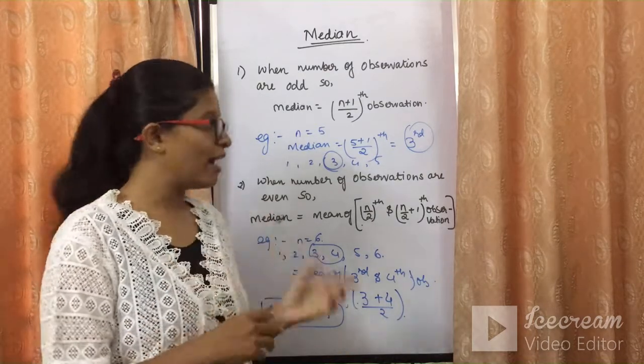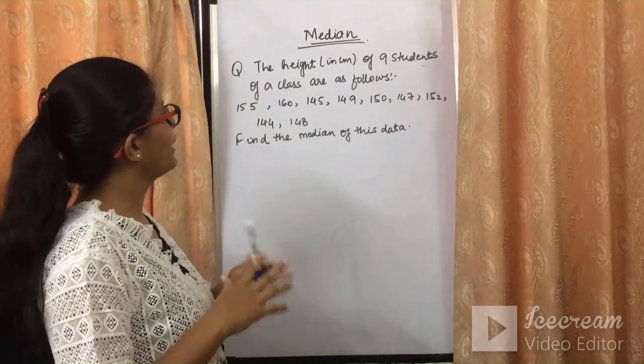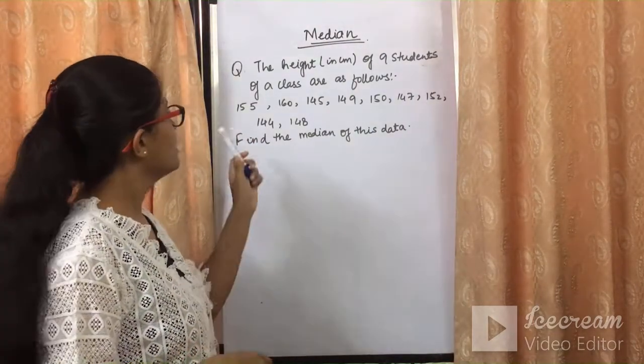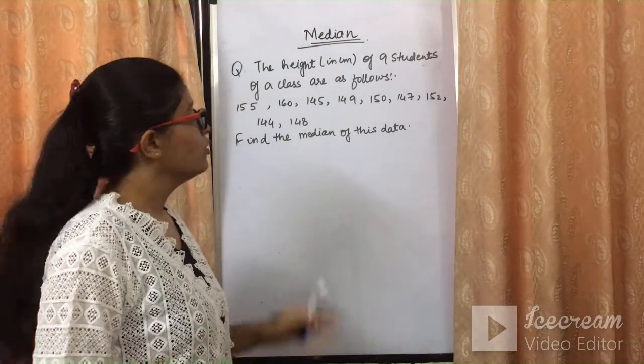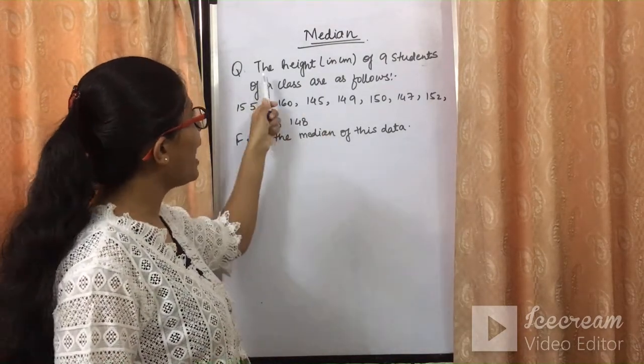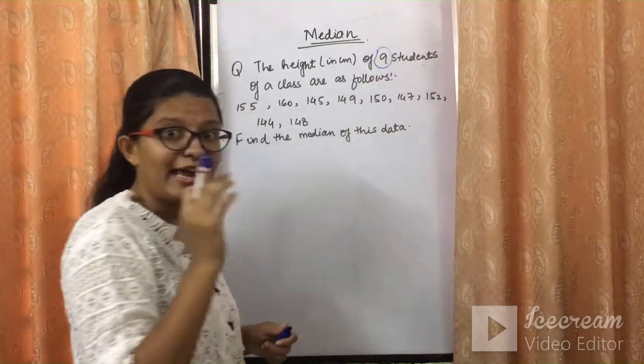Let's have a look at the sums. Let's have a look at the question here. The heights of 9 students of a class are as follows. The 9 students की height दी है और बोला है find the median of this data. We need to find the median for the data, and the main important thing given to us is the 9 students.